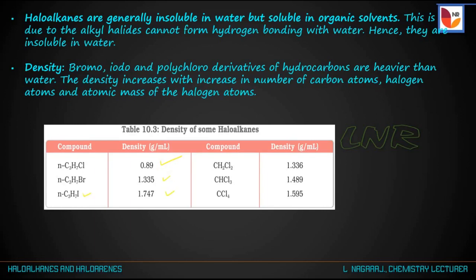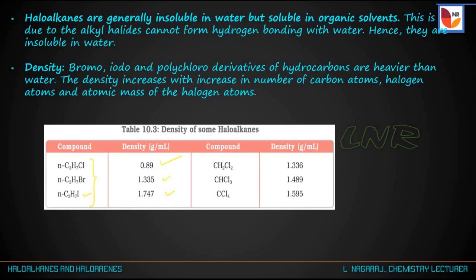That is, all these three compounds have the same number of carbon atoms but have different halogens. Due to the difference in the halogen atom, the iodine containing compound has more density as compared to the Cl or Br containing compound, because the iodine atom has more atomic mass as compared to Cl and Br. Hence, propyl iodide has more density as compared to propyl chloride and propyl bromide.